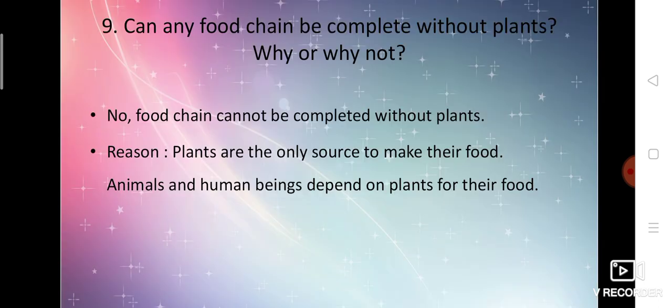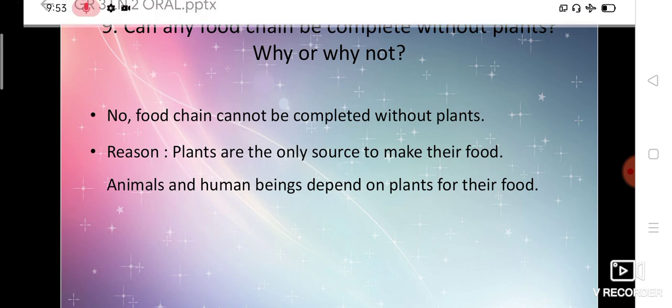Can any food chain be complete without plants? Why or why not? Do you think any food chain will be complete? No, because plants are the only source, because they are the producers. If there are no producers, then what will the consumers eat? Imagine if there is no plant in the world, then what would we eat? Can we eat only non-veg and survive? No. So a food chain cannot be completed without plants. Plants are the only source to make their food. Animals and human beings depend on plants for their food.